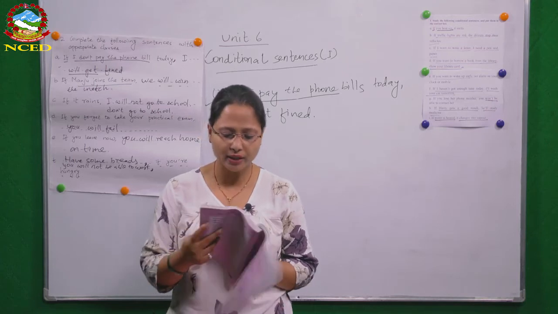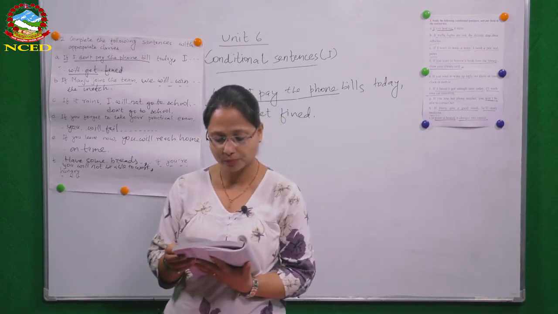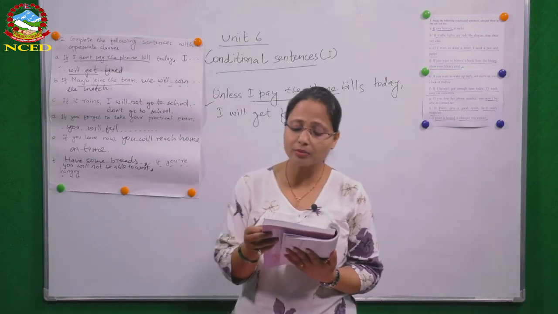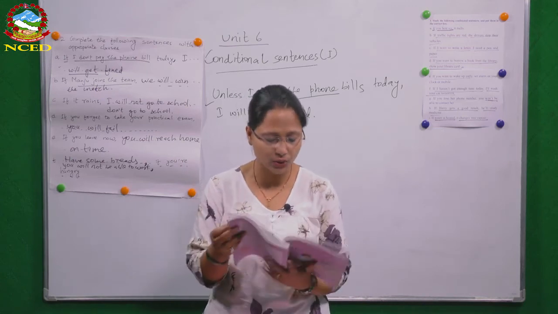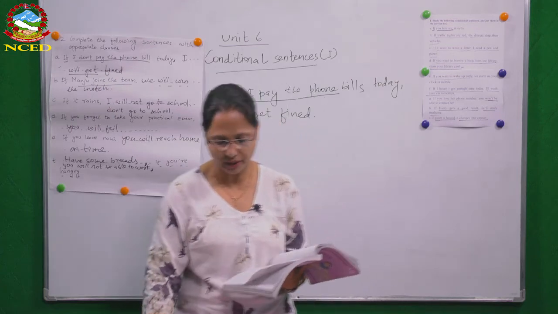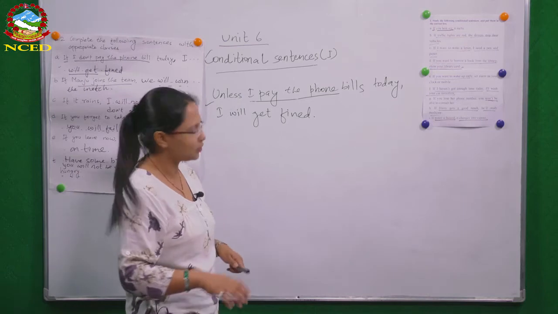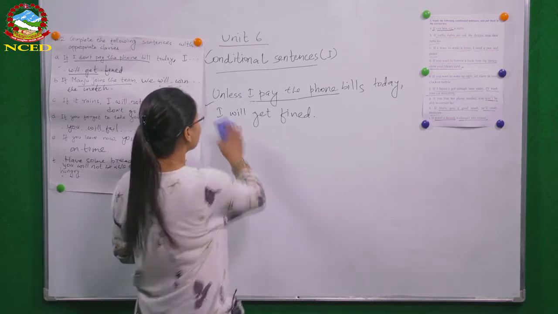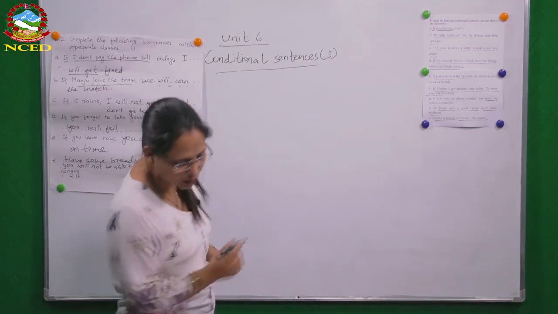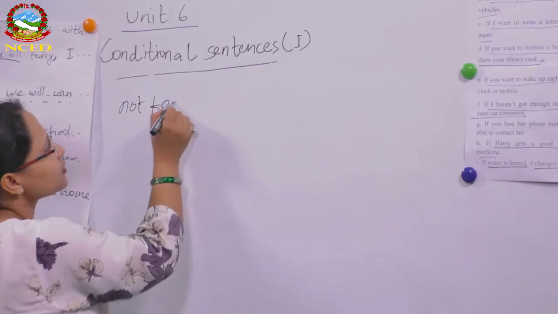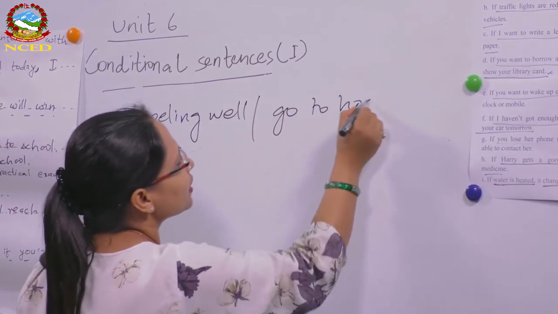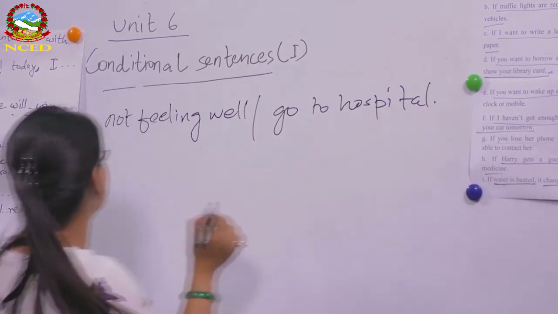Now have a look at number B. This is your actual speaking practice. What number 1 says is, work in a pair, have similar conversations as given in engage yourself section using the clues. For example, number A, the clue is not feeling well, go to hospital. So you practice the rest of the conversation yourself. What conditional sentence can we form from this clue? Okay, not feeling well, go to hospital. So what conditional can we form from here?